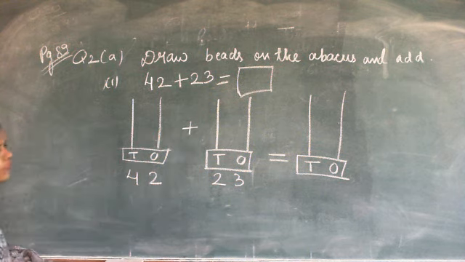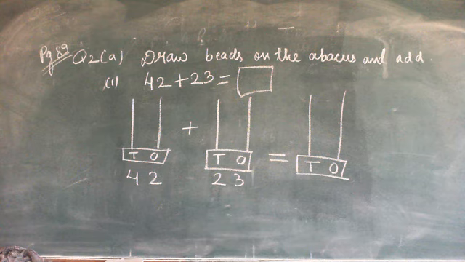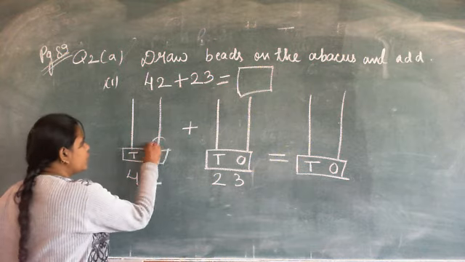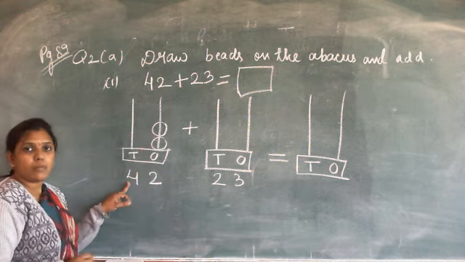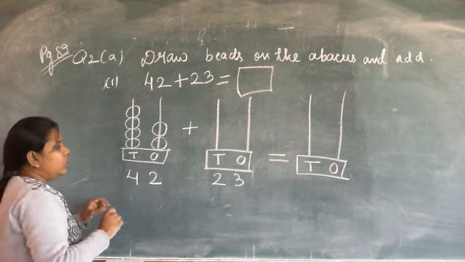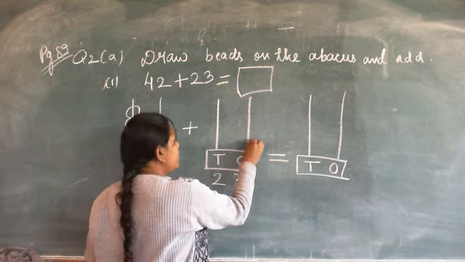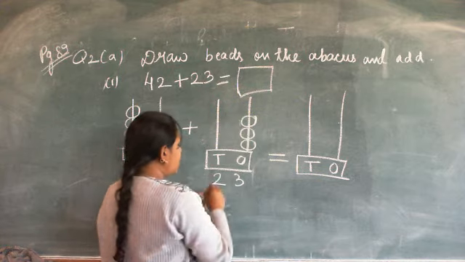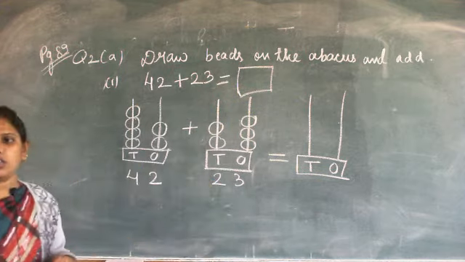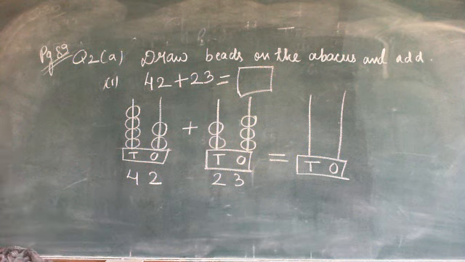This is a sign of addition. Okay, so first place the beads on the abacus. Draw the beads on the abacus. So here number is 2. So draw here 2 beads. Here number is 4. So 4 beads. Here number is 3. So 3 beads. Here number is 2. So 2 beads. Fast. In this way you also draw the beads on the abacus.